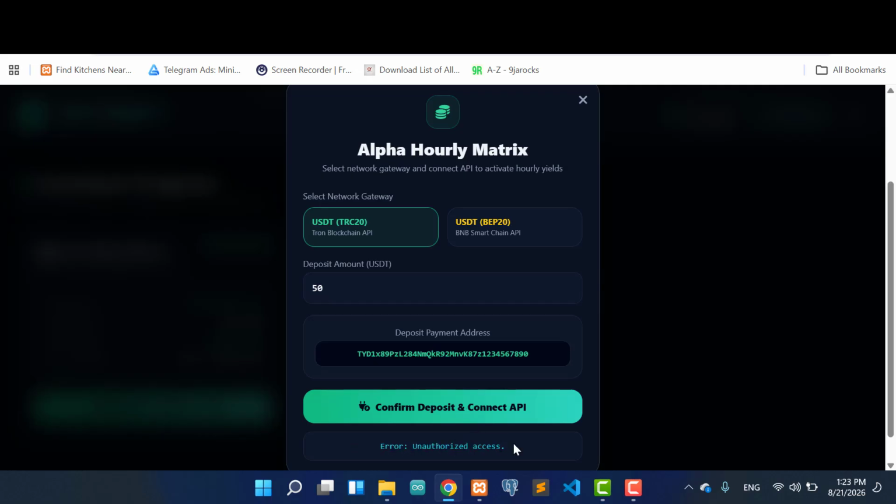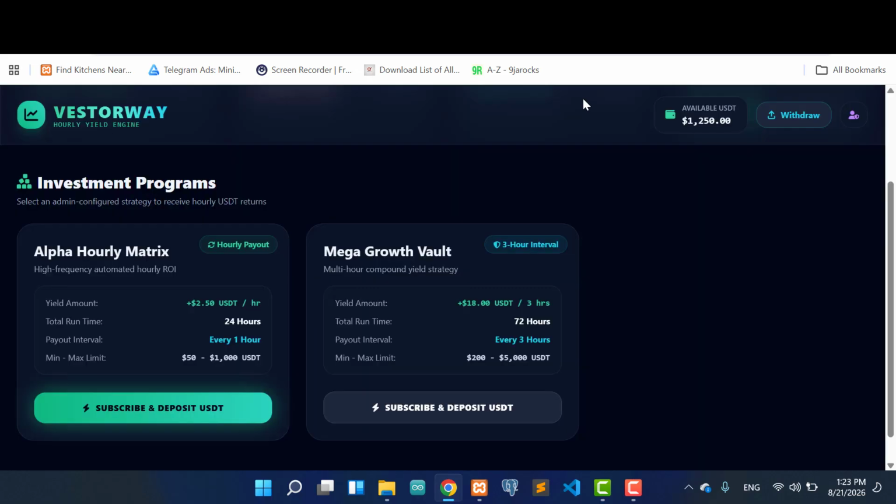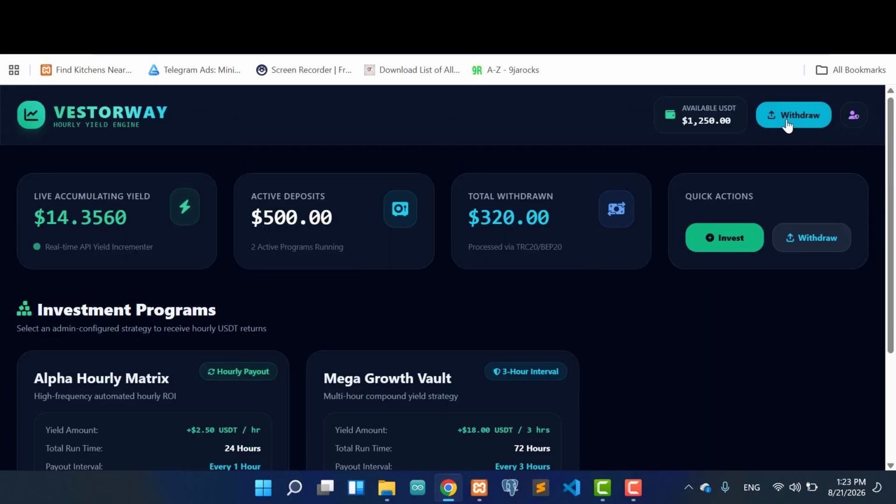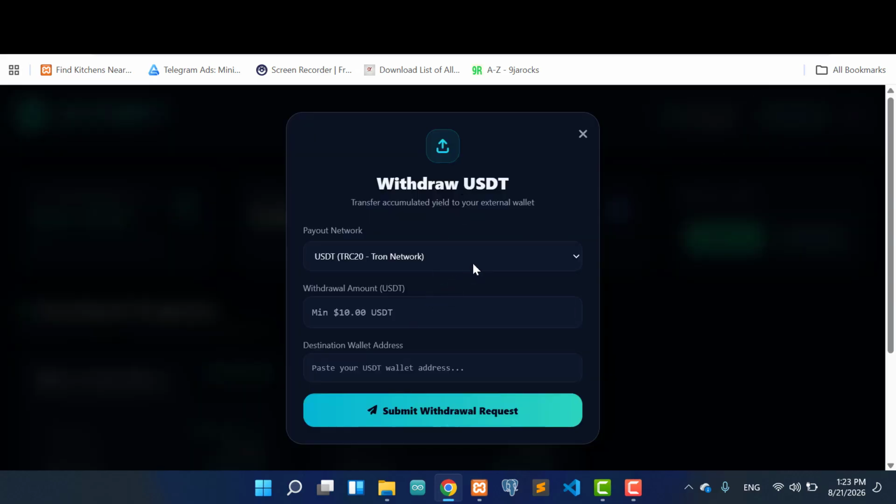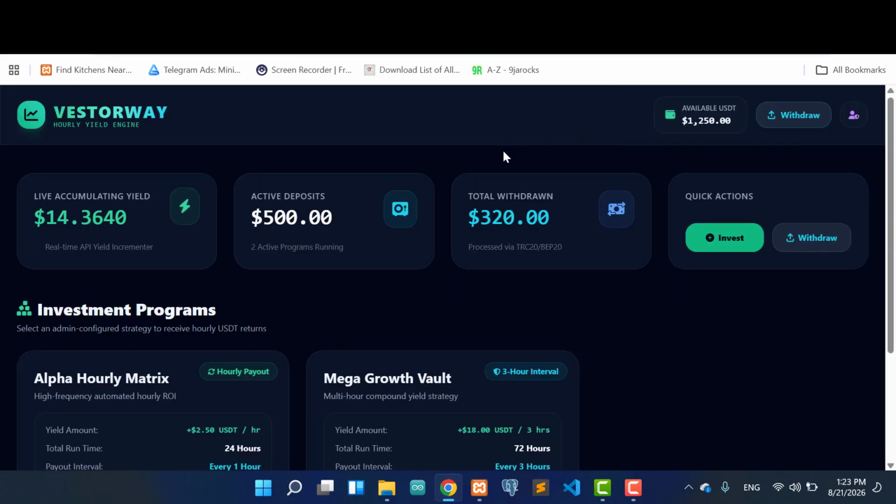The reason why you see unauthorized access is because you have not connected the API, which you are going to do in the course of this training. Unauthorized access is because it is not yet connected. So if a person wants to withdraw, the person will use the same USDT to withdraw to his own USDT account. If we do withdrawal, you enter your wallet ID, which you will provide. All those things, withdrawal is not working, even though it says successful, because we are not actually connected. We are going to do all those things in the course of this tutorial.